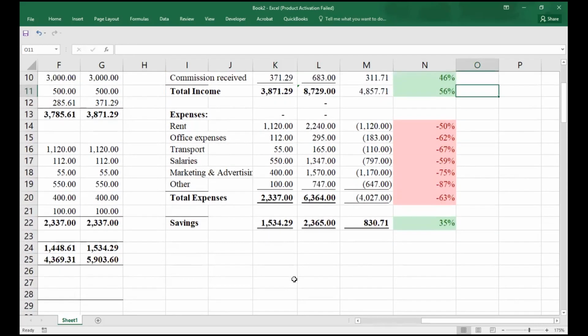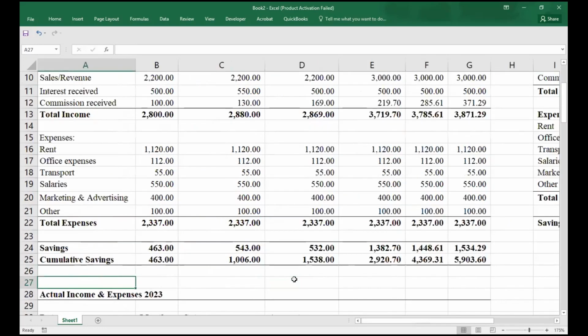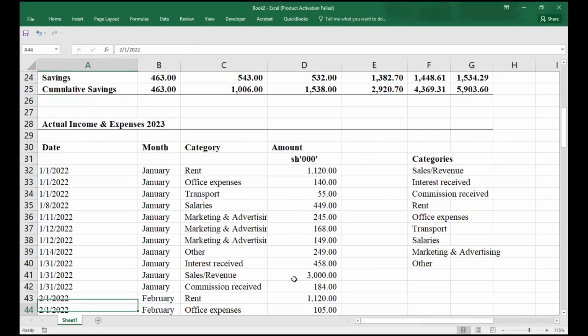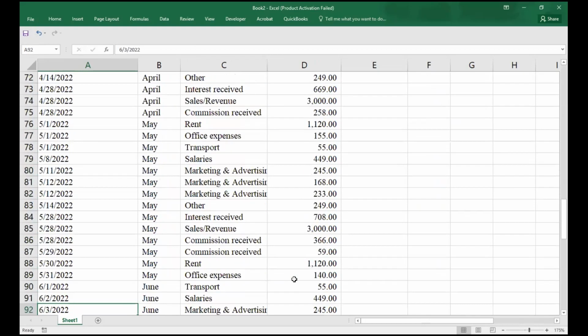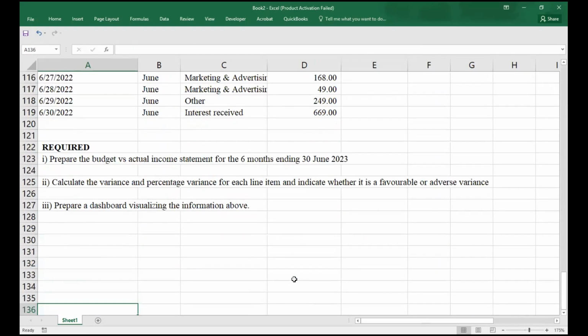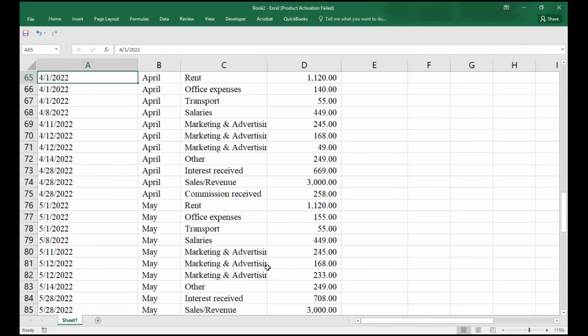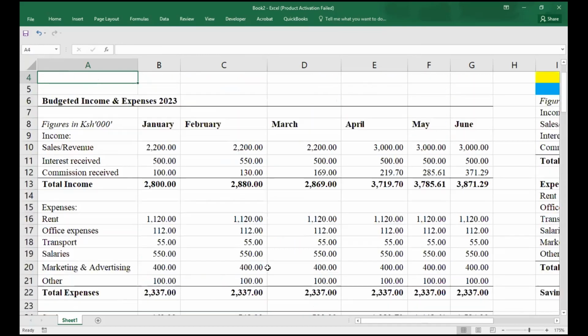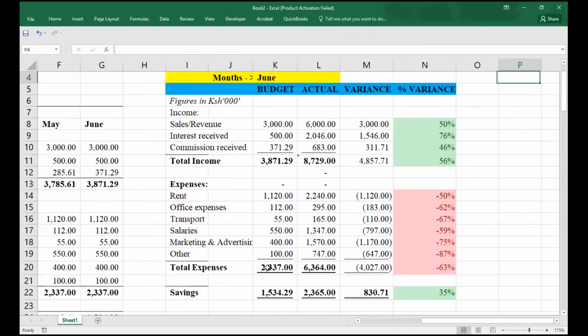Now, I think we've answered the other question which the examiner wanted us to answer, which is question number 2. Calculate the percentage variance for each item and indicate whether it is favorable or adverse. I've clearly stated there how to identify adverse and favorable. Now we need to prepare our dashboard to visualize this information. Preparing our dashboard, things will be very easy, my good students. These are what you're going to do.